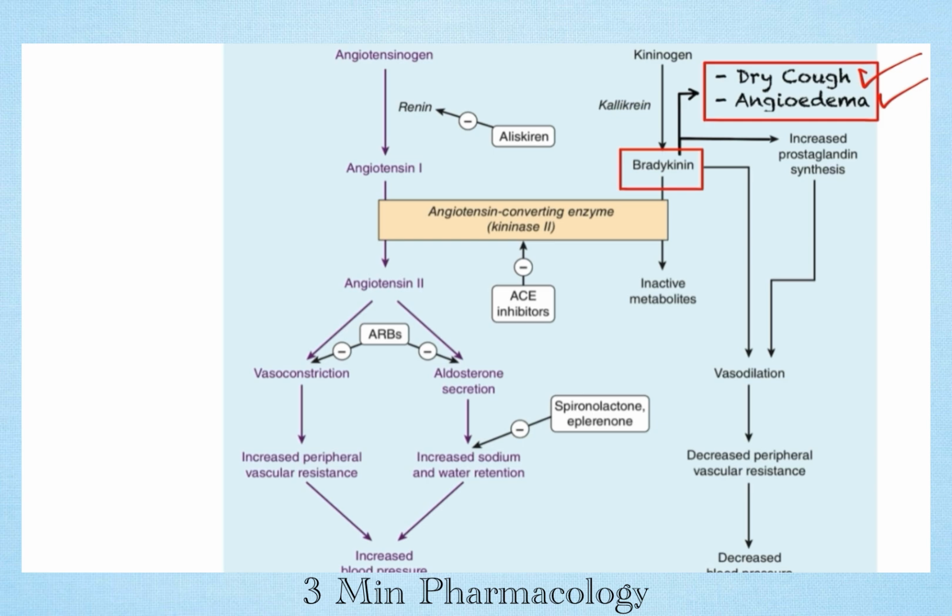So in this case, what should we do? Then we have to stop this ACE inhibitor drug, and we can start an ARB, or angiotensin receptor blocker.